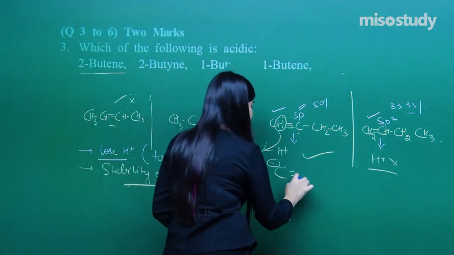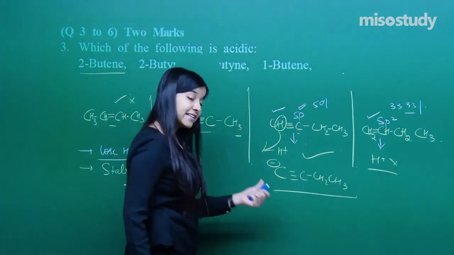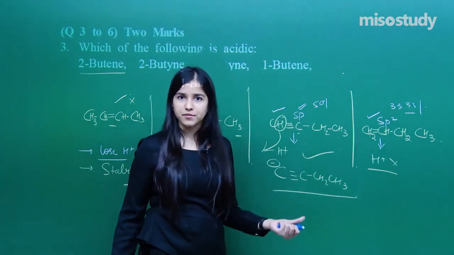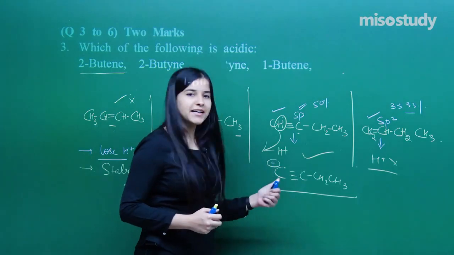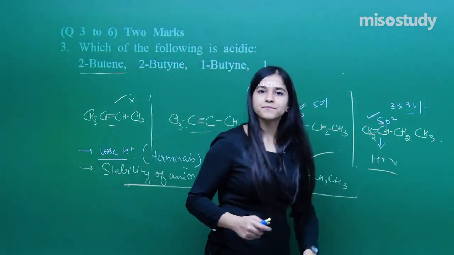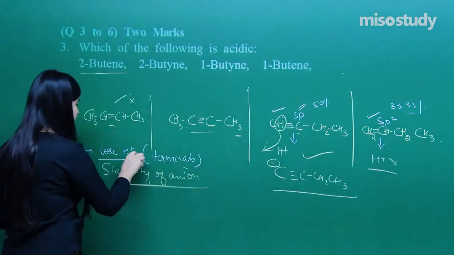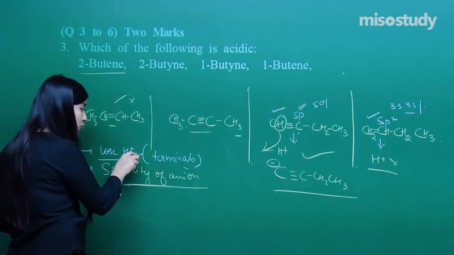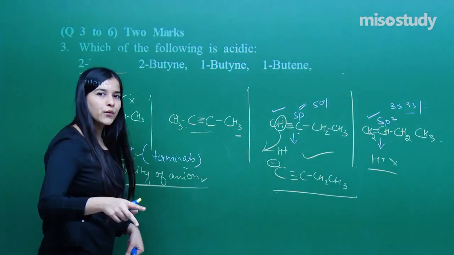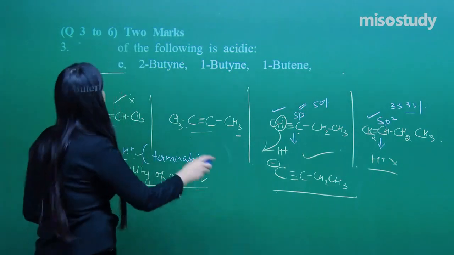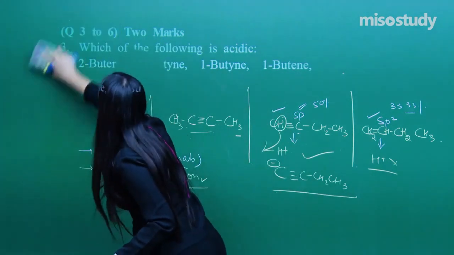See here, is this anion going to be stable? Yes, this is sp hybridized carbon. It is having higher s character, more nuclear charge. It can hold this negative charge very easily as compared to this, right? So either of the ways is correct. Ease of losing H positive you can check, or stability of the anion you can check. In both of the ways you will get the same answer. Clear? So that was a good question, right? Let's move on.